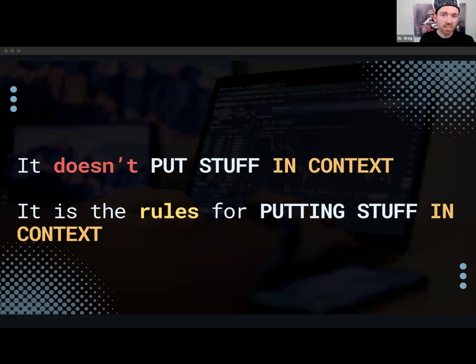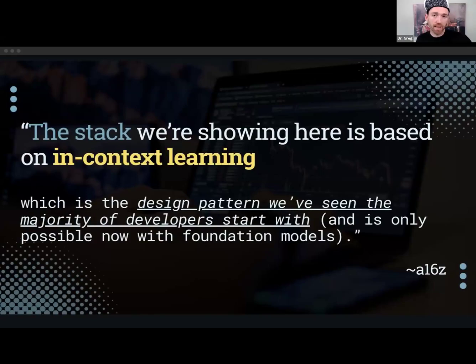So it doesn't put stuff in context. Our applications put stuff in context. It's the rules for putting stuff in context for ever more complex applications. You see, because all of the applications we build as AI engineers are based on the idea of putting the right stuff in context. This is sort of the meta design pattern.